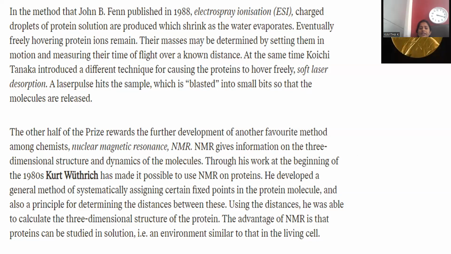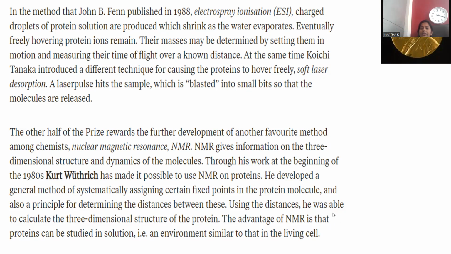Through his work at the beginning of the 1980s, Wüthrich made it possible to use NMR on proteins. NMR has been used on proteins since the 1980s onwards, as he extended his research. He developed a general method systematically assigning certain fixed points in the protein molecules, and also a principle for determining distances between these. Fixed points are identified in protein molecules, and the distances between them are measured, so that the skeletal distances are diagnosed.